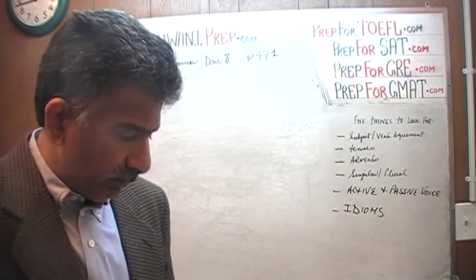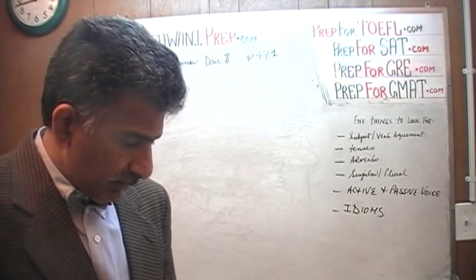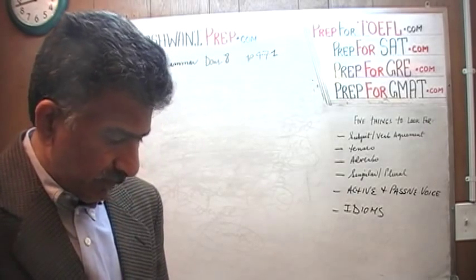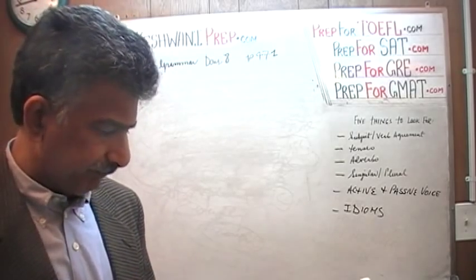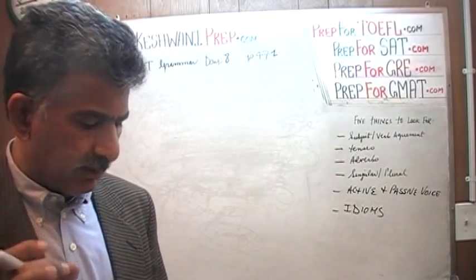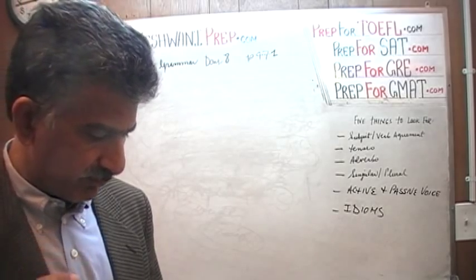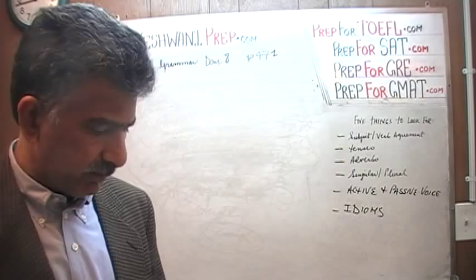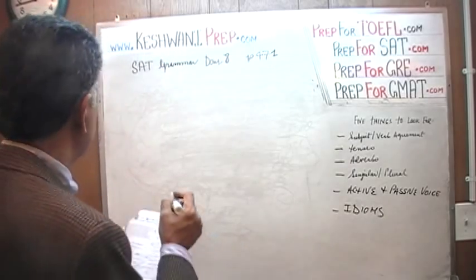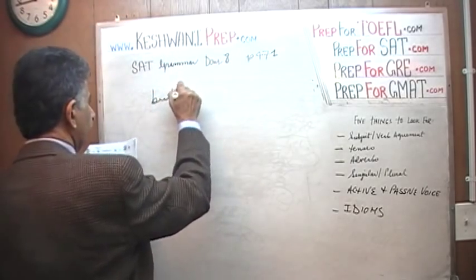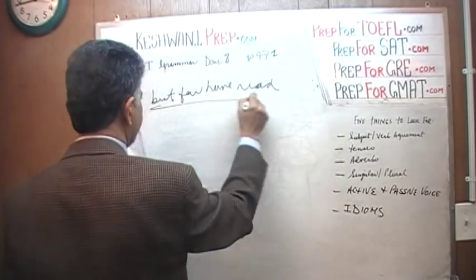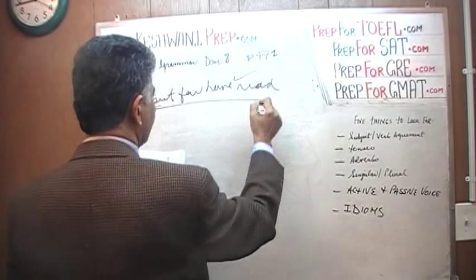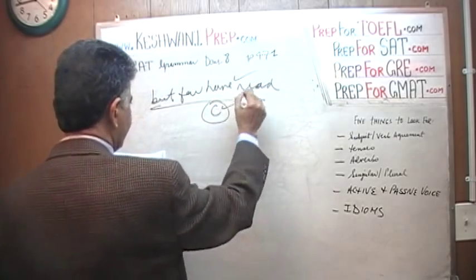So we already know the answer is not B. Answer is not A. Well, I don't know. We haven't read the rest yet. But it's not A. Many admire her for her detailed description of the 19th century domestic life in her novels. Let's keep on going. But few have read. And this part is also fine. There is nothing wrong with it. So the answer is not C. This is okay also.